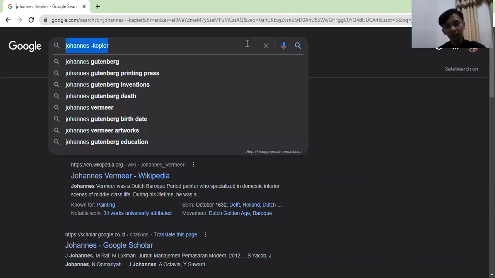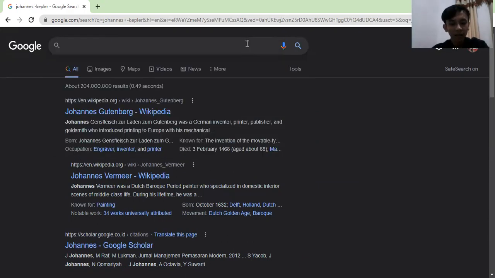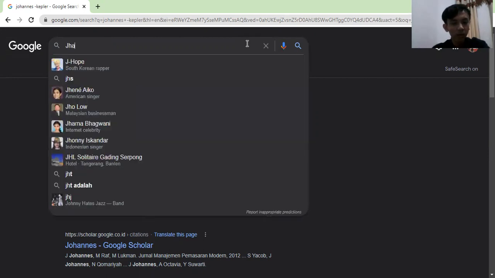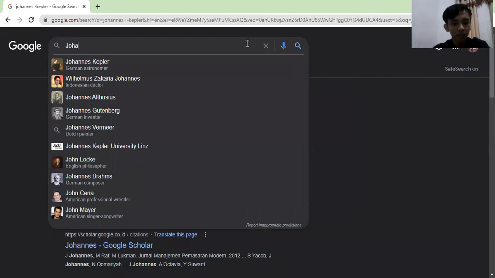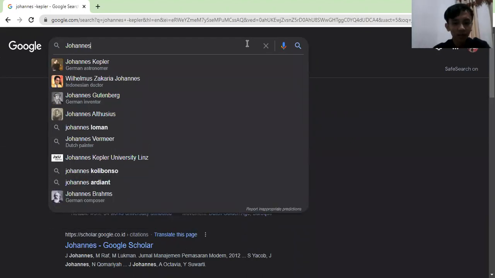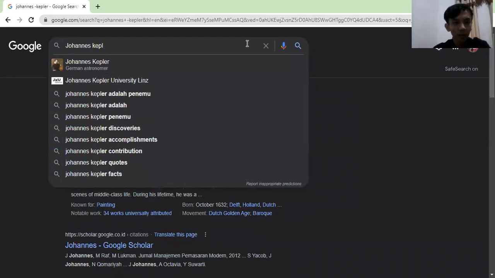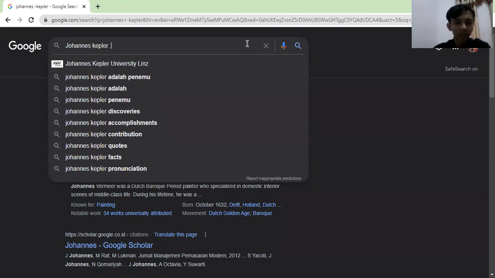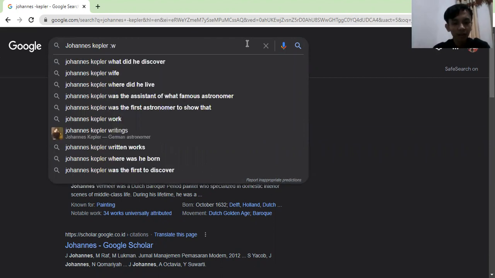Next is using a colon. For example, you want to search about Johannes Kepler colon. You can write site.